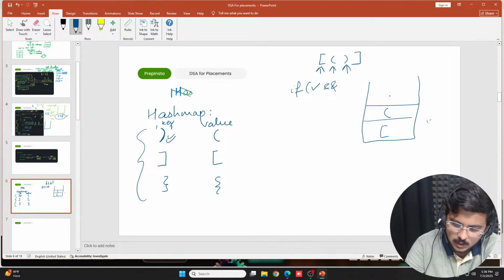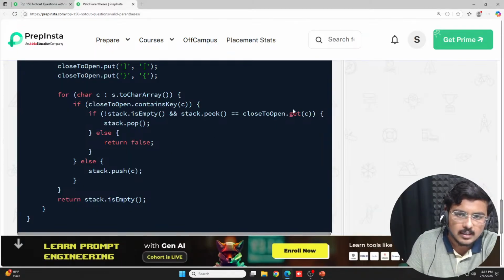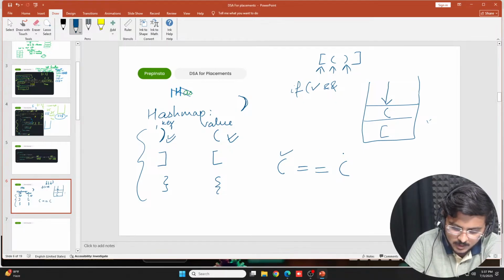And you have stack dot top, fine. So stack dot top, or basically the peek, returns this particular top value. This particular opening bracket is equal to what? You are checking whether it is equal to the value that is present for the particular key that you gave. Key was C. So let's check it out again. So here key was this. For this particular key, what is the value? Opening bracket. So this is the value. This is true, fine. So the second condition also becomes true.